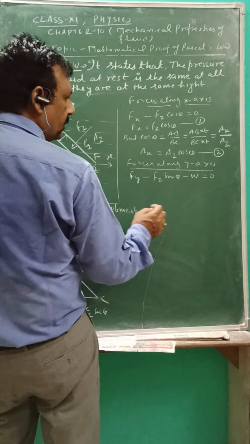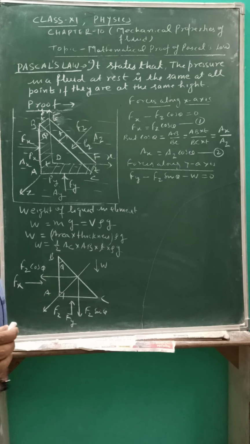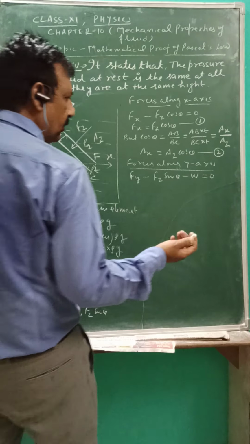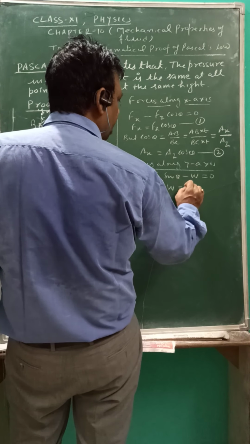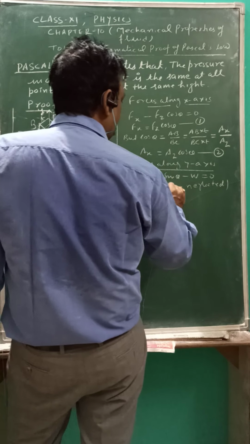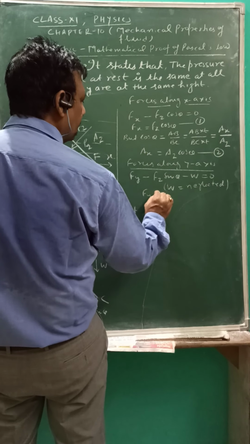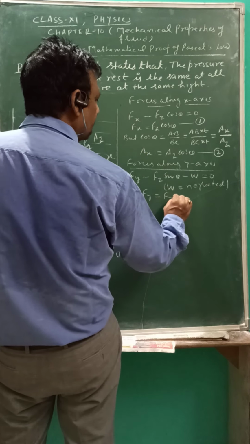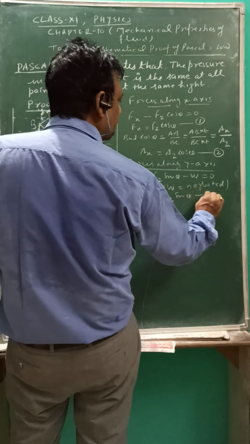But the right angle prismatic element is so small that you can neglect the weight. If we neglect it, then Fy is equal to Fz sin theta. This is equation number 3.